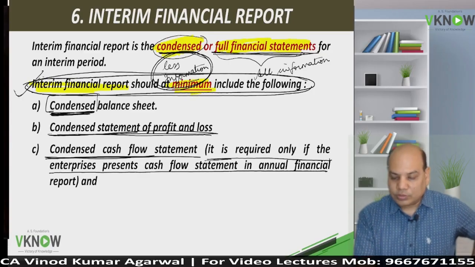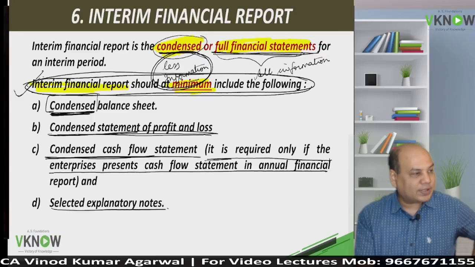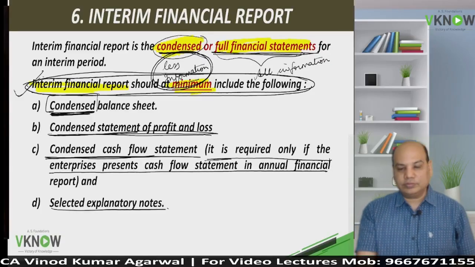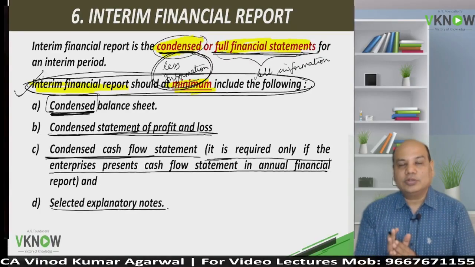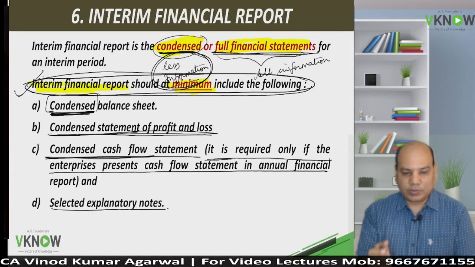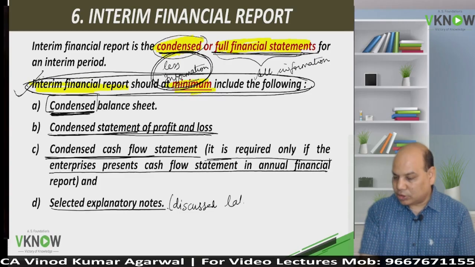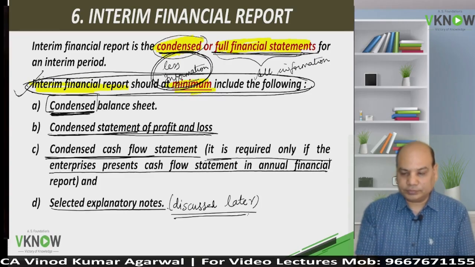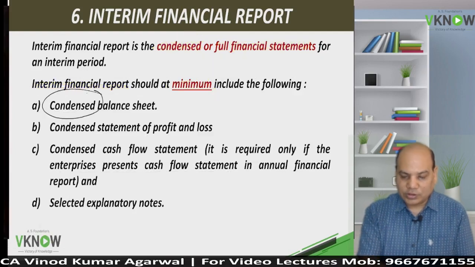Okay, so less information will be given, and you have to provide selected explanatory note. Selected explanatory note means that only important notes will be provided. This is discussed later. You can write a note. What are selected explanatory note? Discussed later. Now let us talk about condensed balance sheet.